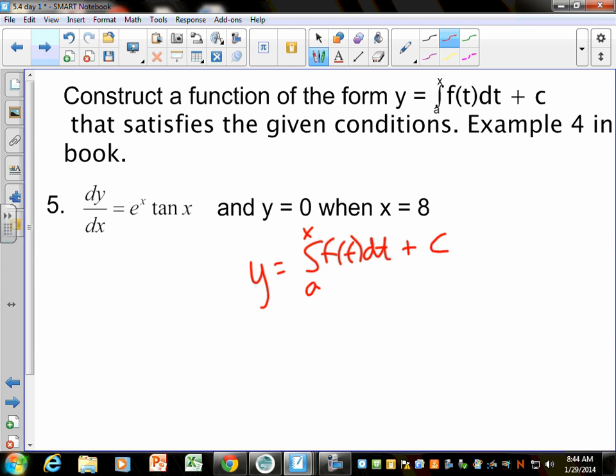In the fundamental theorem of calculus, x is always x. But if they give me an x value and a y value, they're kind of giving me a point. Do you agree with me on that? It's like saying y equals 0 when x equals 8. They're giving me the point (8, 0) on this graph. So I could plug in 8 at the bottom here, but in the fundamental theorem, you always leave x up there. So maybe, Sean, we should say x sub 1 here instead of just x, meaning that it represents some x value, not the x that's in the formula.